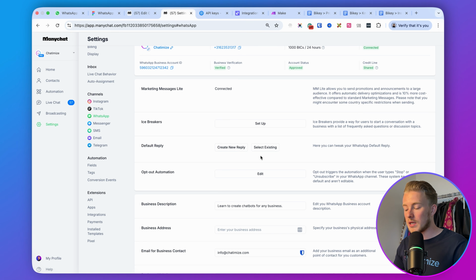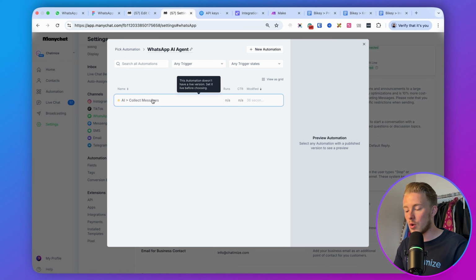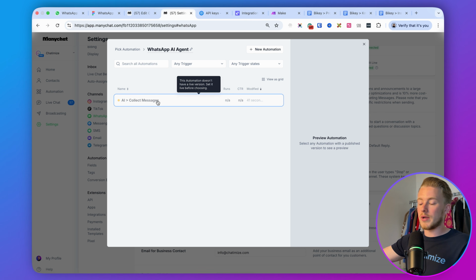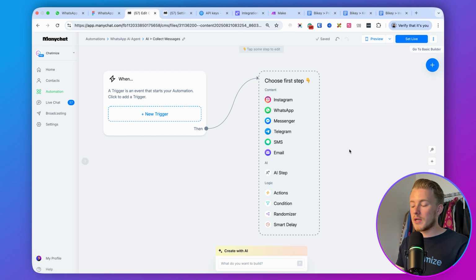So here you can basically click on select existing, then go with WhatsApp AI agent. And then you want to go with this one, but you cannot select this one because it doesn't have anything in there yet. So we first need to create that automation and then we can connect that to our default reply. So we will start by doing this. So basically know that each time someone sends us a message in WhatsApp, this automation will start.